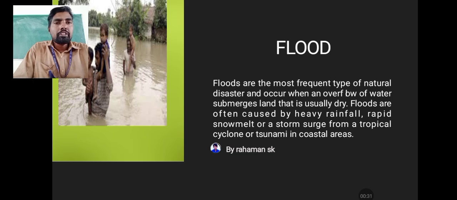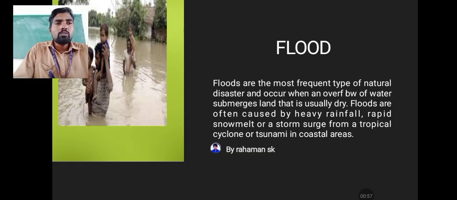According to the definition, floods are the most frequent type of natural disaster and occur when an overflow of water submerges land that is usually dry. Floods are often caused by heavy rainfall, rapid snow melt, or a storm surge from a tropical cyclone or tsunami in coastal areas.